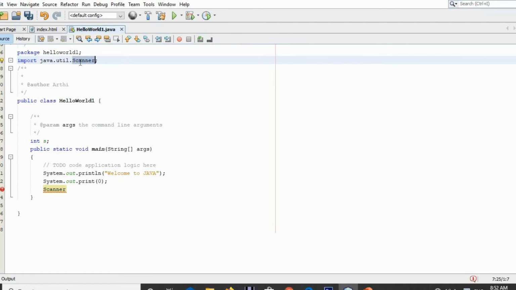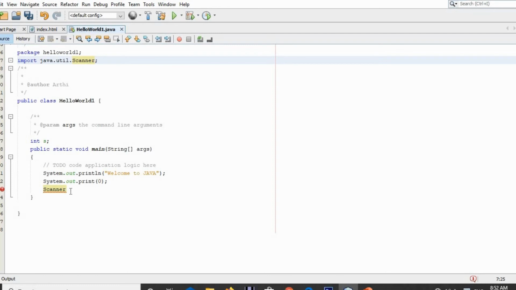If you want to access all the classes and functions available in the util package, you can simply give it as util.*, which will import all the classes inside the package util. Here we need to use only the class Scanner, so we can just provide it as util.Scanner.